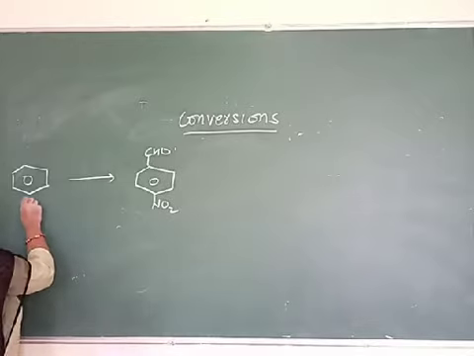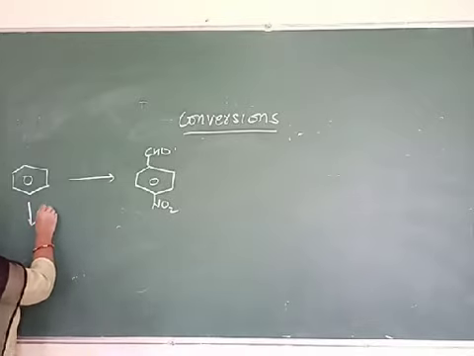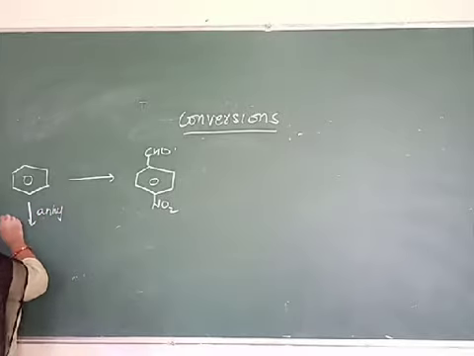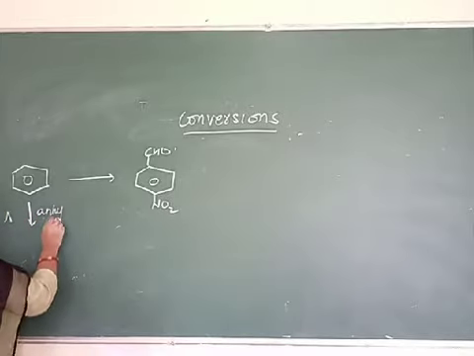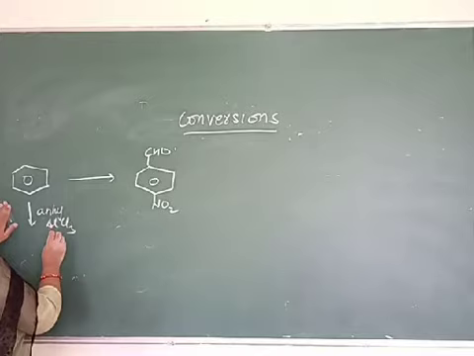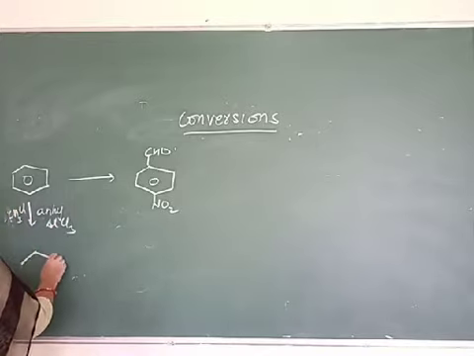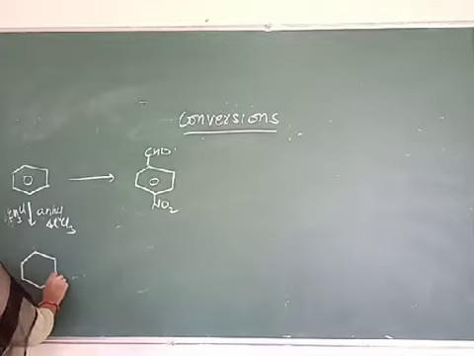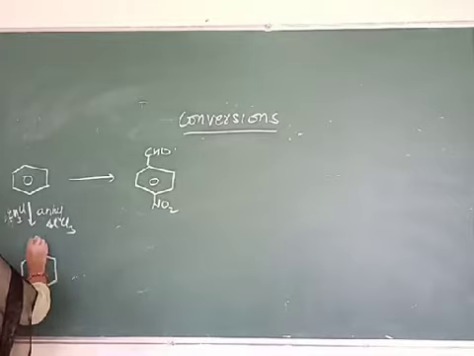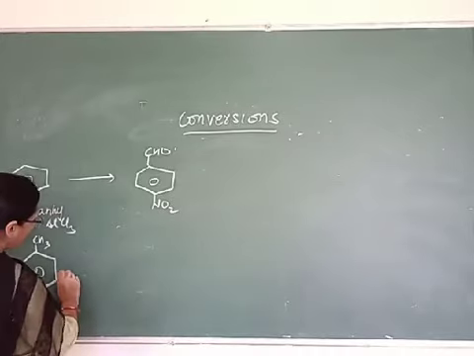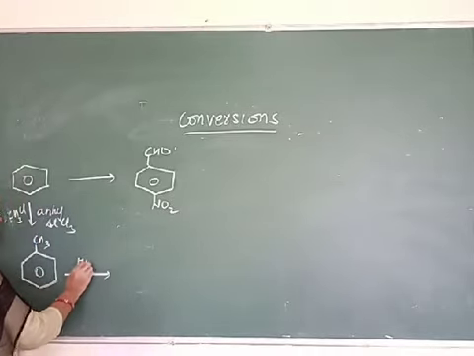No. So first of all, again you do alkylation with anhydrous AlCl3 and take CH3Cl here. Toluene you will get, do its nitration.